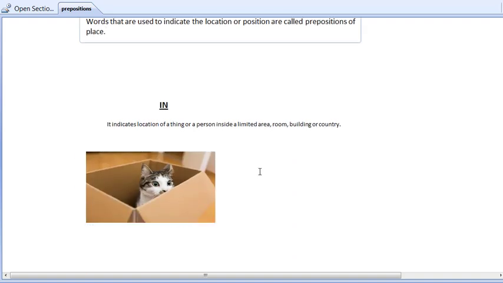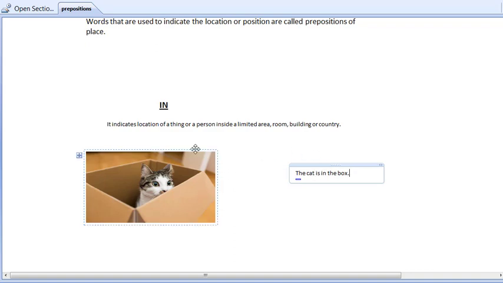Here we have a picture of a cat in a box. The cat is in the box. So where is the cat? The cat is in the box. In is used to indicate the location of a thing or a person inside a limited area. So the box is a limited area. The cat is inside that limited area. The cat is in the box.